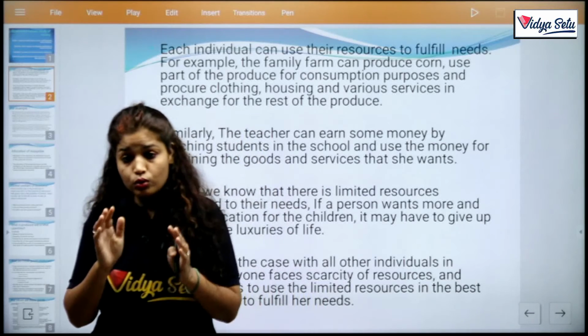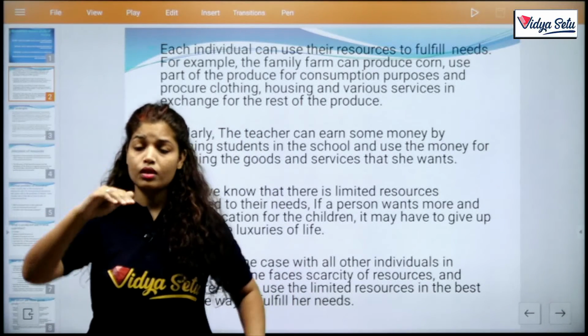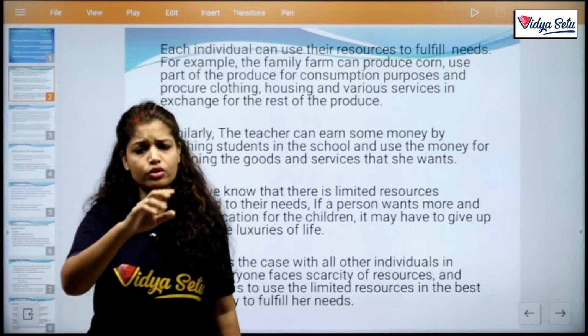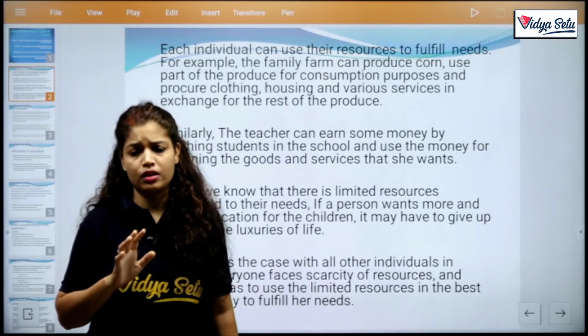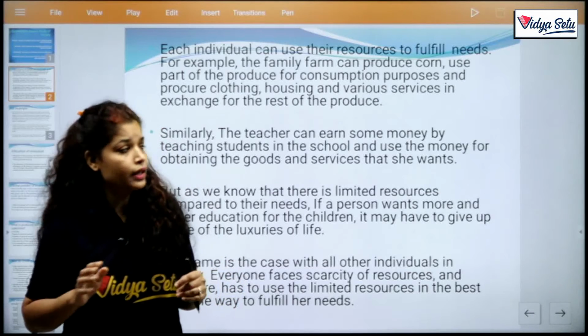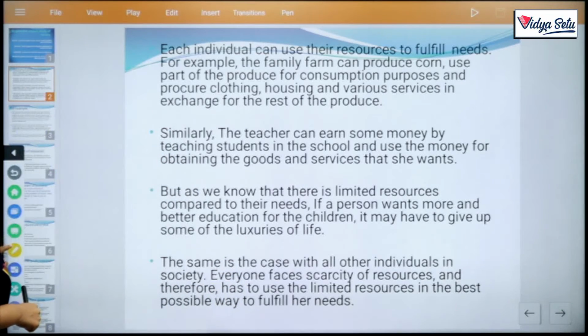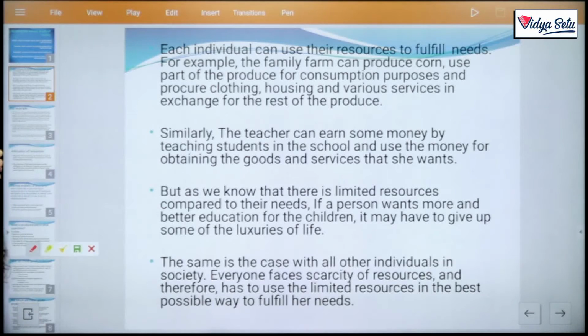If the resources are limited and they have a single use, then we use them in that particular use. But here the uses are in very multiple options. So each individual can use their resources to fulfill needs.